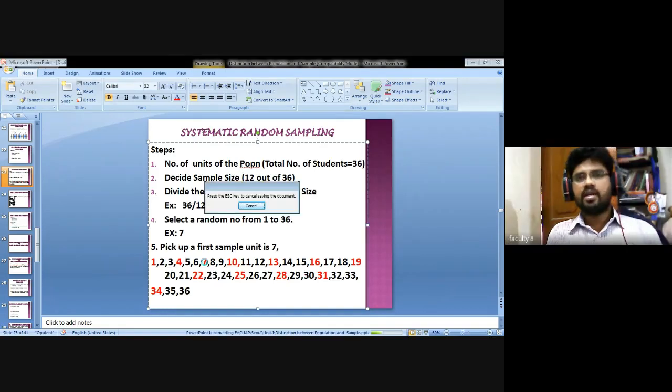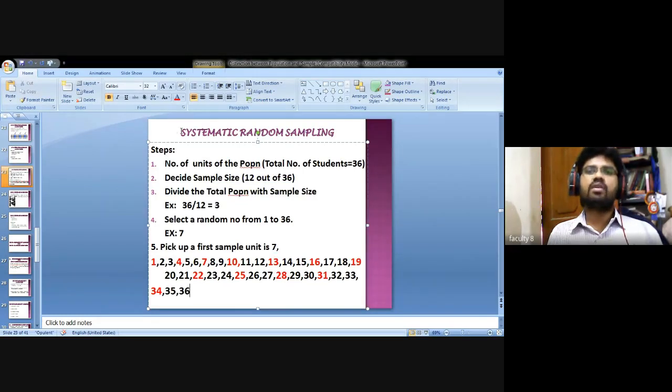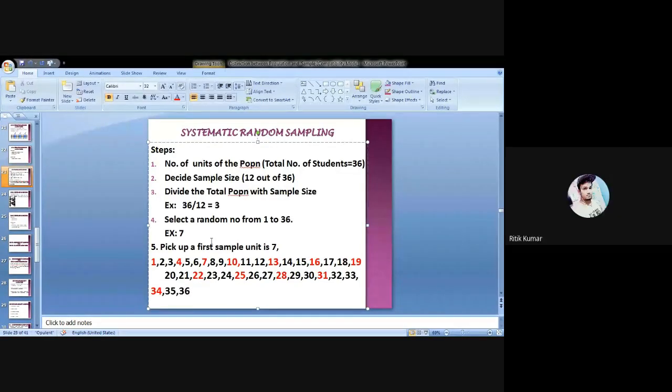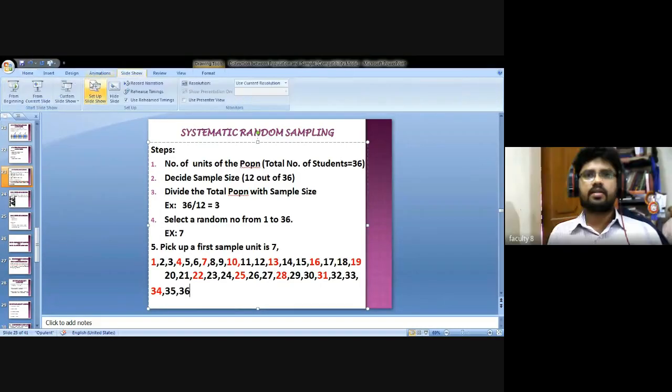This is very important. In UGC NET or other exams, they may ask this kind of steps. What are the steps involved in the systematic random sampling method? So this is very important when we are going to select a sample from the population. Is it clear? Okay, fine.